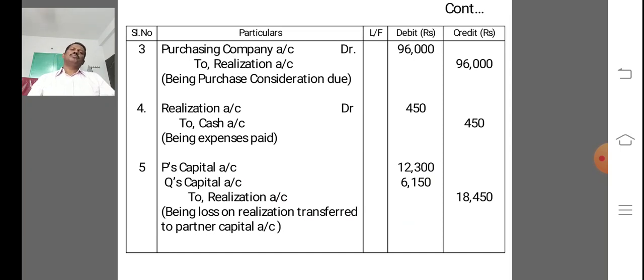Next, for amount of PC due, debiting the purchasing company account 96,000 and crediting the realization account 96,000, being PC due. The next entry